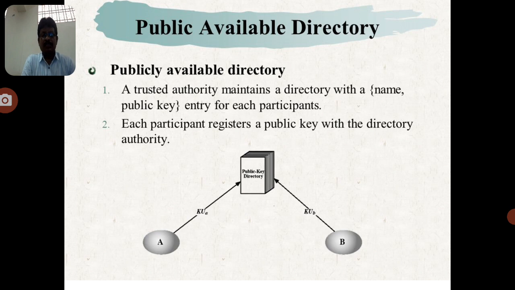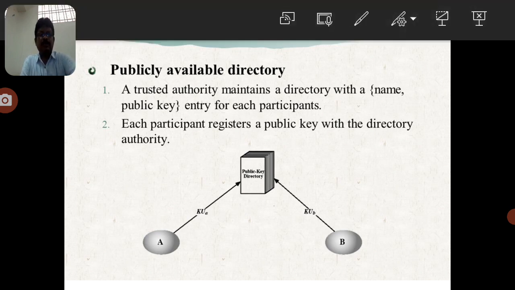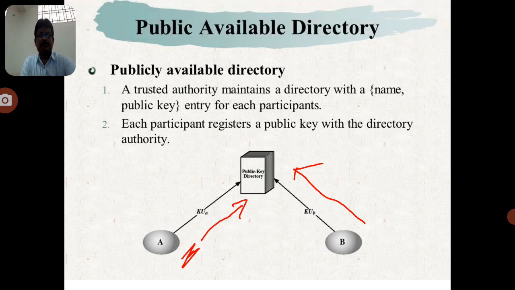If user A sends his public key to the directory, and similarly user B distributes his public key to the directory, both users can register their public keys. After that, the communication takes place.